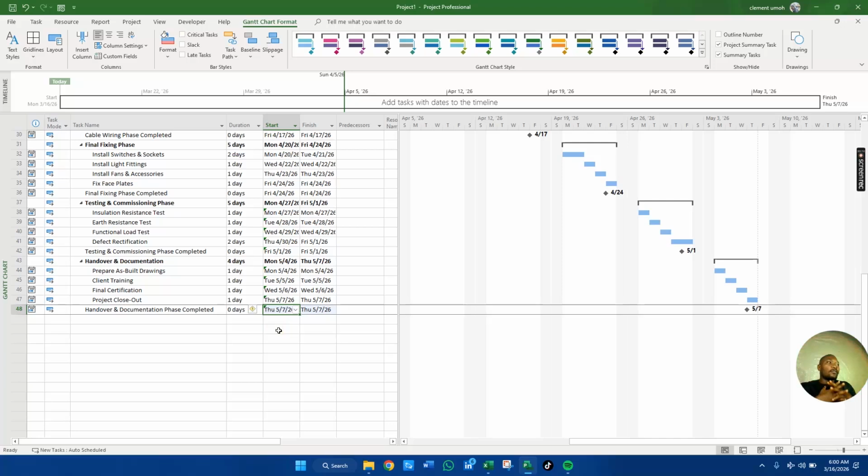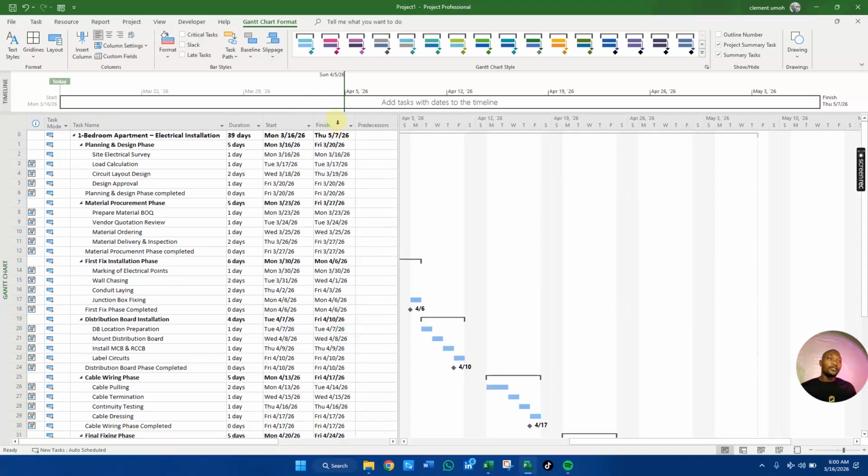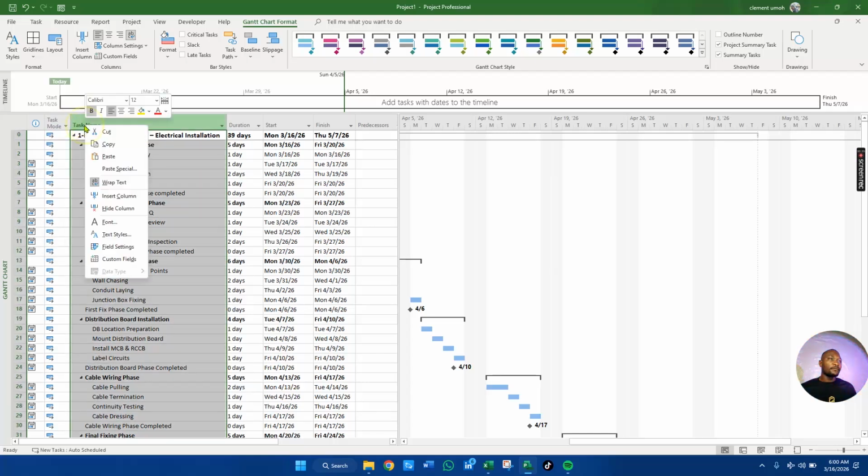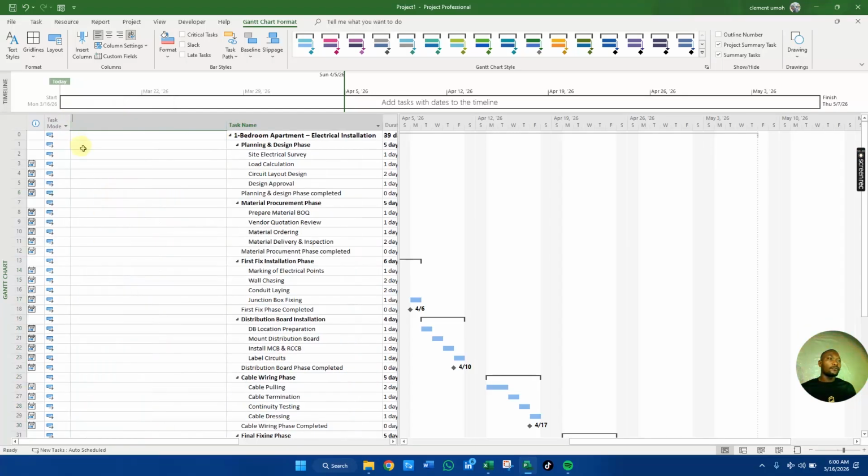All right, we have done setting our start date and finish date. Let us set up our work breakdown structure. Let's do it from here. It's going to add column, write WBS.